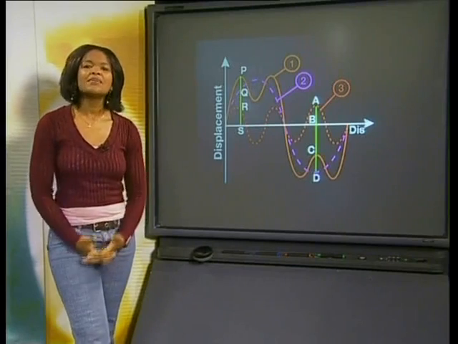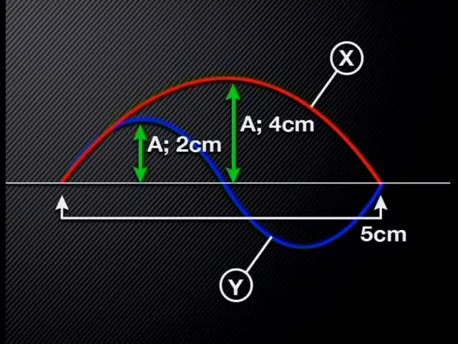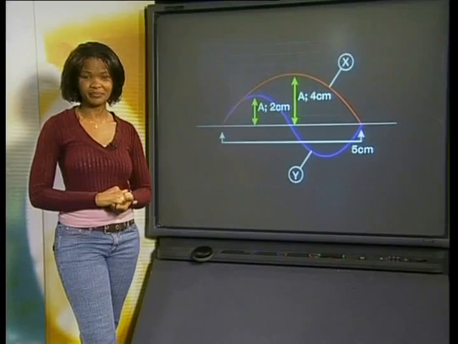Now it's time to apply what we have learned today. Look at these two waves. Wave X has an amplitude of 4 centimeters and a wavelength of 10 centimeters. Half a wavelength is shown on this diagram. Wave Y has an amplitude of 2 centimeters and a wavelength of 5 centimeters. One wavelength is shown on this diagram.